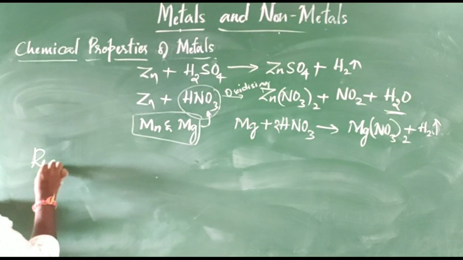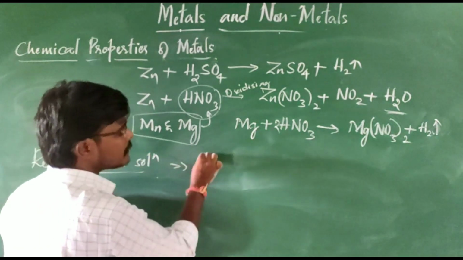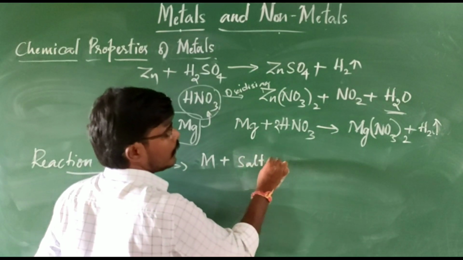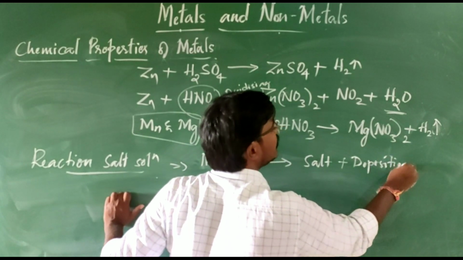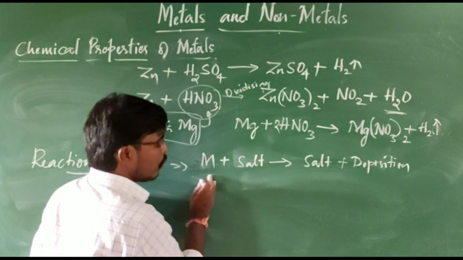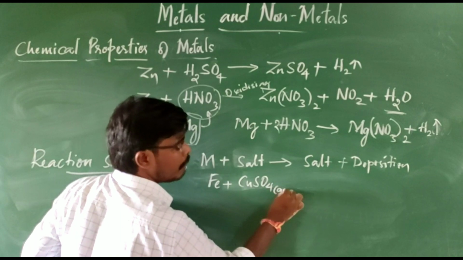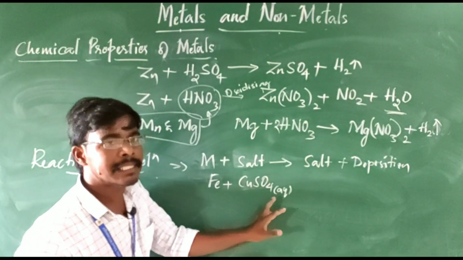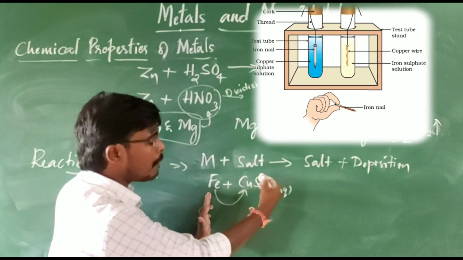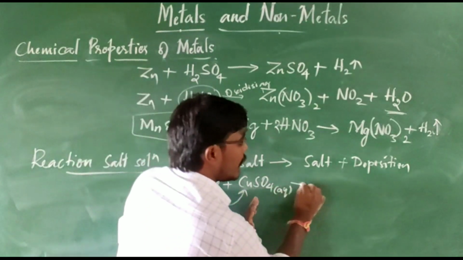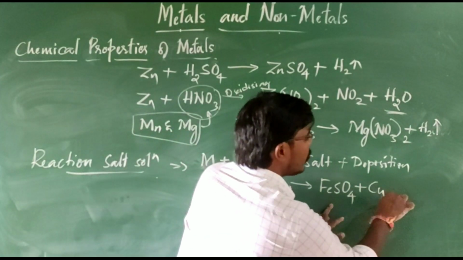The reaction with salt solutions. If a salt solution is there, in place of the metal, it is going to form a salt and deposition of an element. For example, if you are taking iron as the metal and copper sulfate solution, I am writing it as aq, in the sense that it is in solution state. This iron is highly reactive, it will kick out copper, it displaces copper; in place of copper, iron will sit, forming FeSO4, iron sulfate, and with that copper will be deposited.